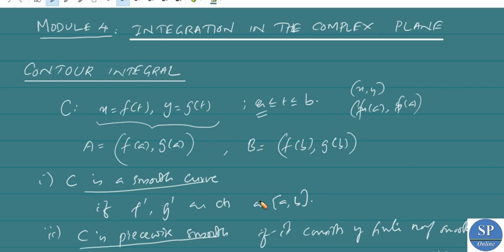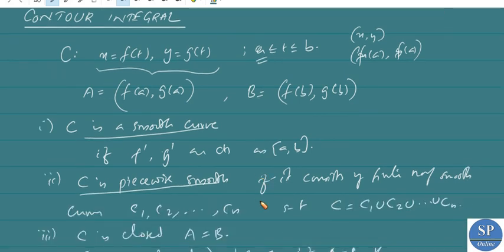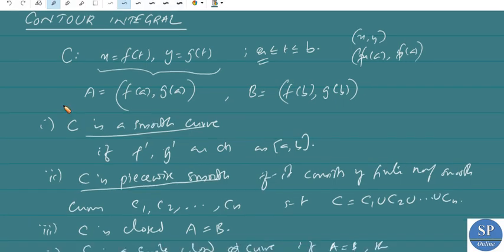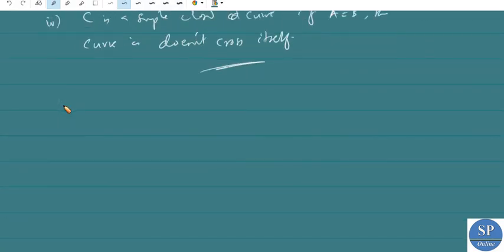So we can use the same definitions of smooth curve, piecewise smooth curve, and so on here also. Here we are dealing with the integral of a complex function f of z defined along a curve C in the complex plane.